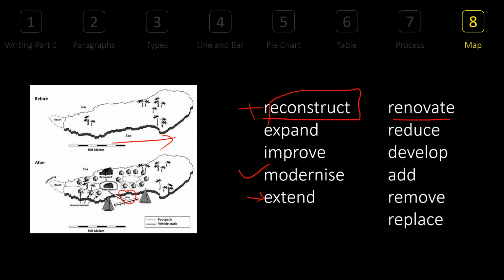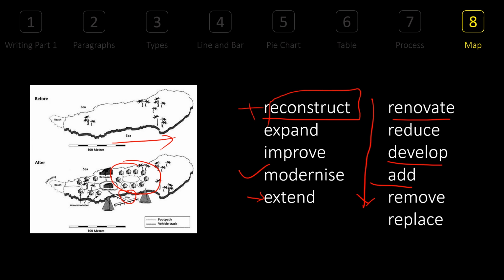Anything reduced? If you look at the number of trees, no, they were not reduced, except for some parts they were replaced. Few trees were replaced, that's it. Any development seen? Yes. Added? Yes, of course, we added the house. Did we remove anything? Yes, a few trees here and there, that's it. Did we replace anything? No, we didn't replace, we just added a few things. You see how these words work, try to remember them all and use them in your map when you get in the exam.